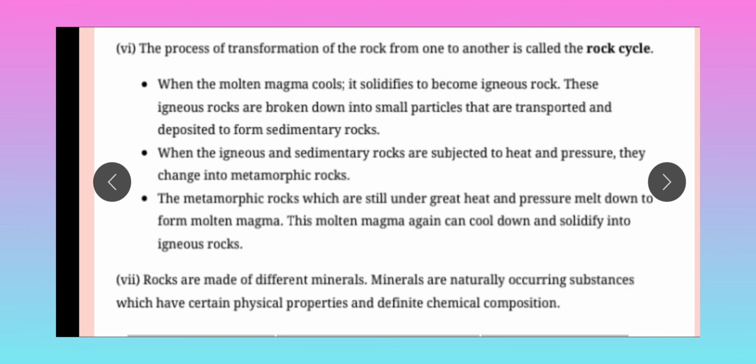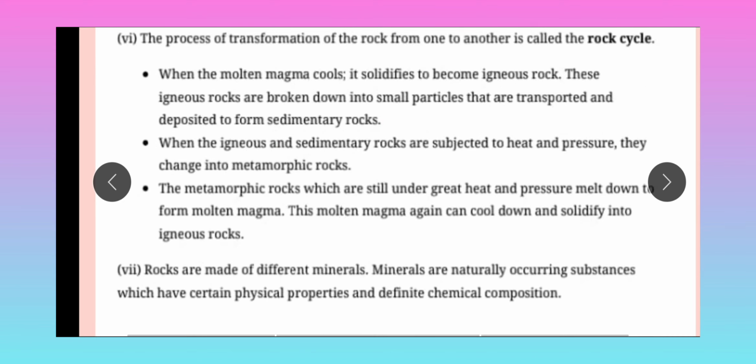Then the rocks lose their sediments or particles, and that makes the sedimentary rocks. Now when the igneous and sedimentary rocks are subjected to heat and pressure, they change into metamorphic rock. The metamorphic rocks which are still under great heat and pressure melt down to form molten magma. If it gets too much heat, it will not keep the form of a rock, it will melt and become molten magma. The molten magma again cools down and solidifies into igneous rocks.